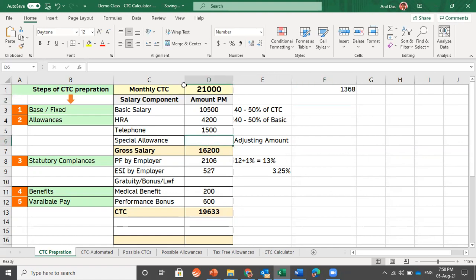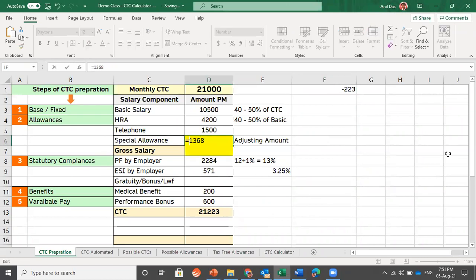Now this cell has become active. HR professionals would try to add 1368 in this special allowance cell. Let's add that and see whether we are reaching the desired figure of 21,000 or not. I'm adding 1368. So we have not reached; we have crossed the CTC figure. The amount now coming is 21,223. 223 is extra, so the HR professional would try to subtract 223.